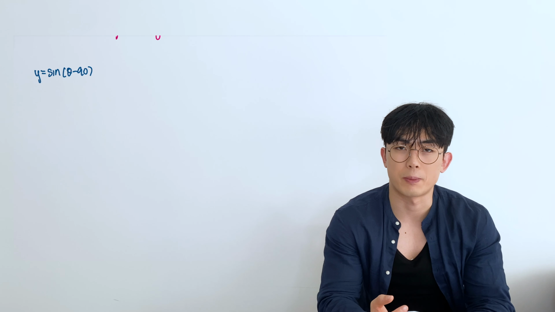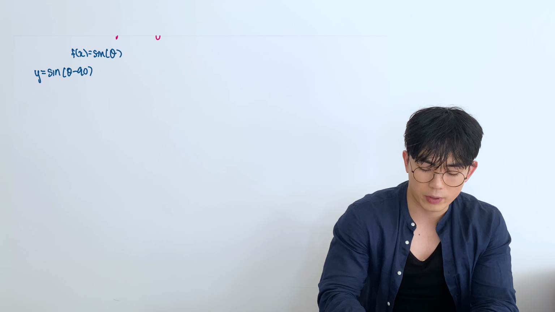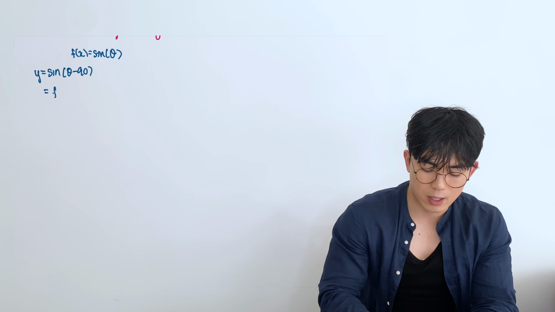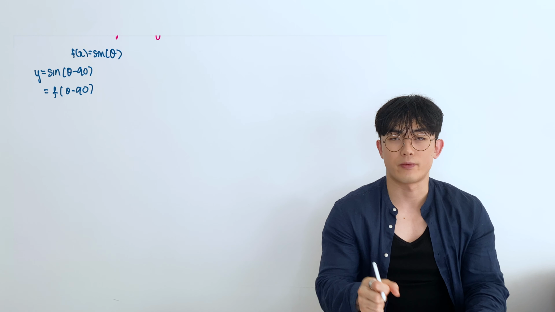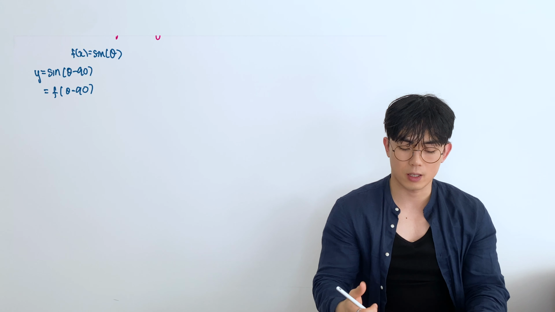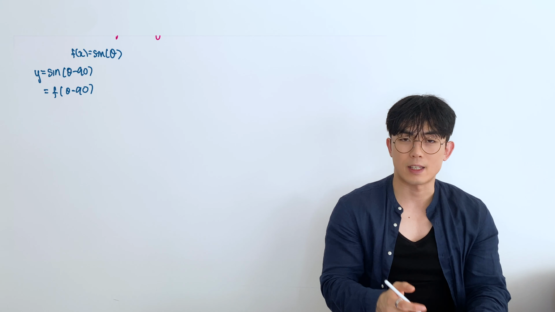If f(x) was sin theta, then sin(theta - 90) would be equivalent to having theta - 90 in here, right? And we know if it's inside the bracket, it's going to affect the x-axis, and it's going to do the opposite of what we expected. So if it's minus 90, it's actually going to move right by 90. Let's just draw every graph from 0 to 360. If I were to draw the sine graph originally, it looks something like here, right? But now if I move everything to the right by 90, these will all be moved right by 90, like this, and like so. And so this red graph would represent sin(theta - 90).